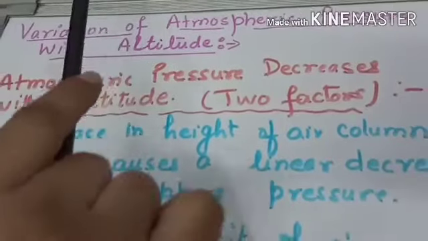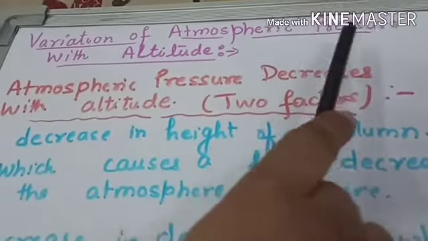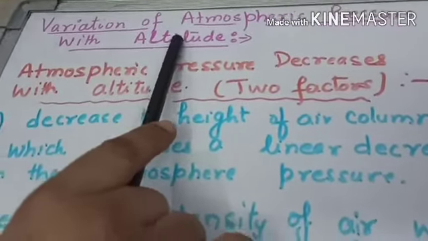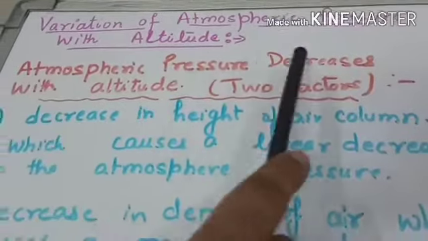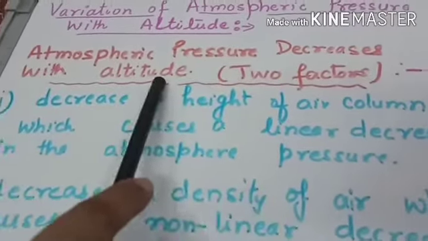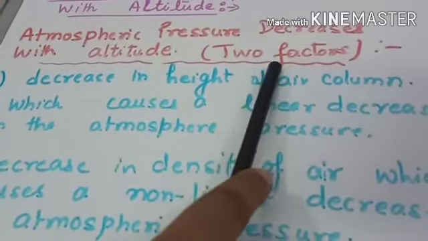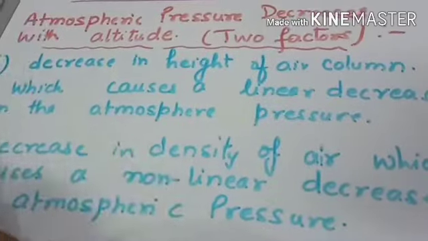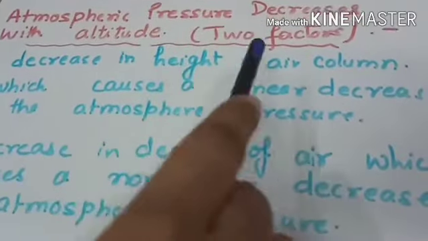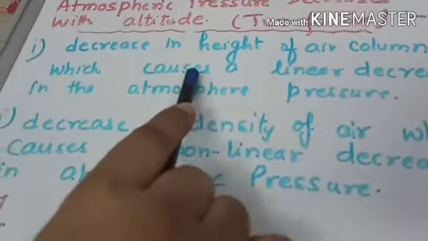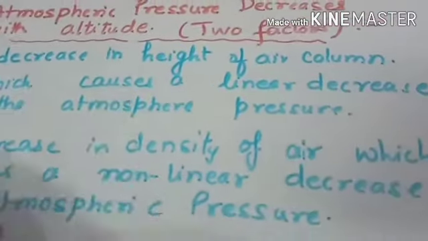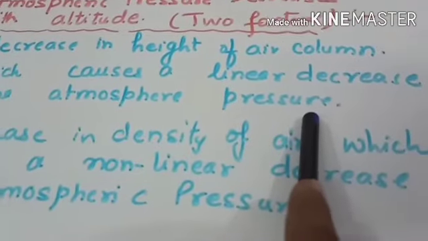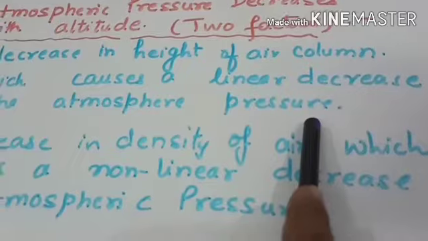Now, the next topic is variation of atmospheric pressure with altitude. Altitude means perpendicular height. Now, atmospheric pressure decreases with altitude. There are two factors due to which atmospheric pressure decreases with altitude. First one, decrease in height of air column, which causes a linear decrease in the atmospheric pressure. So when the height of the air column is decreased, there will be a decrease in the atmospheric pressure.